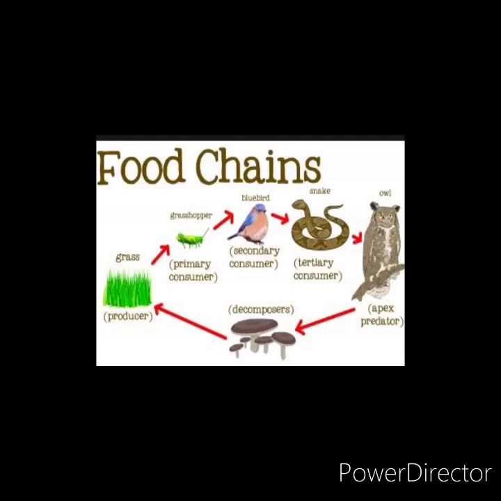When it gets decomposed, it helps other plants to grow. Again plants grow up, and again that plant is eaten by the grasshopper. So this is a continuous chain that goes on and on from one organism to another, and it always continues in an ecosystem.